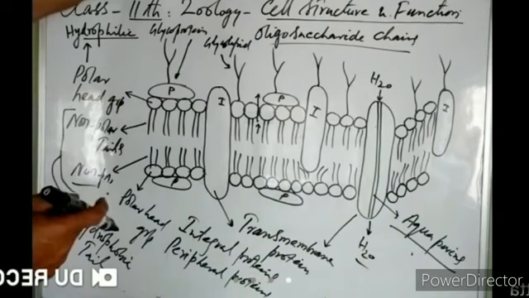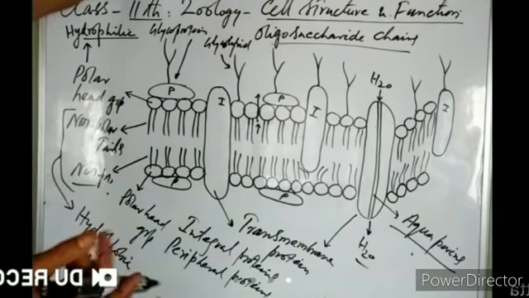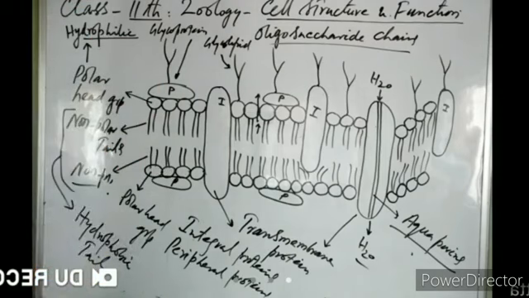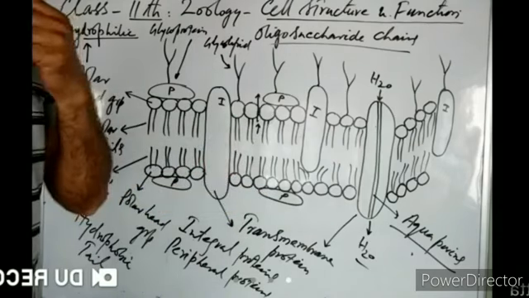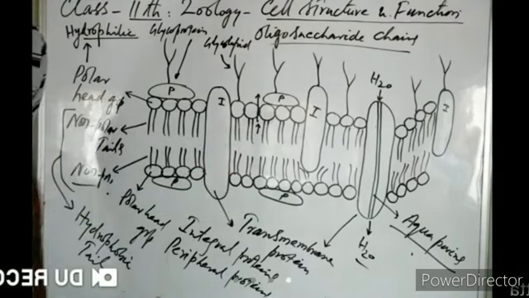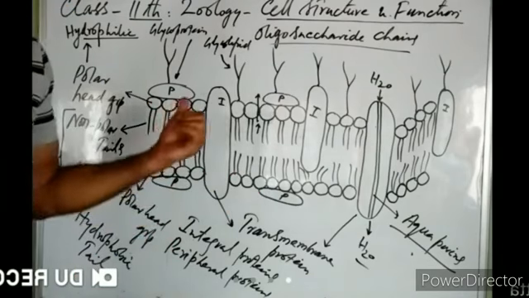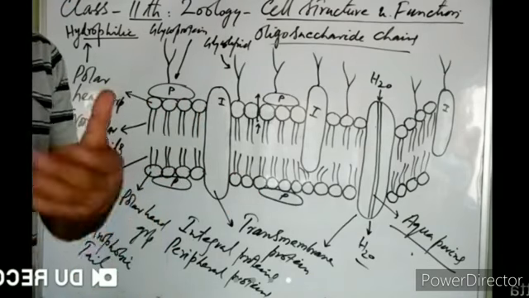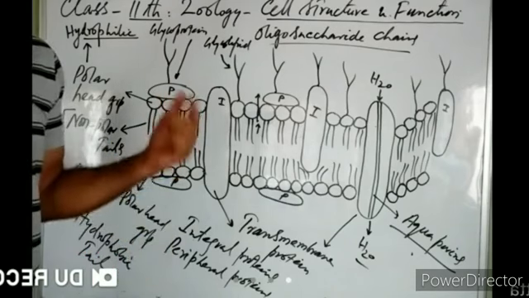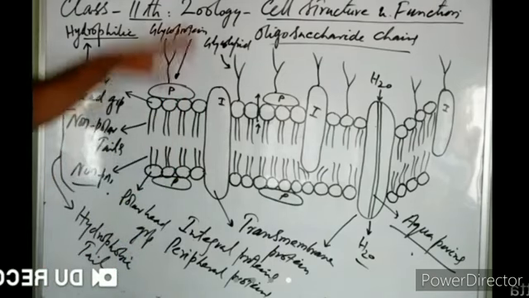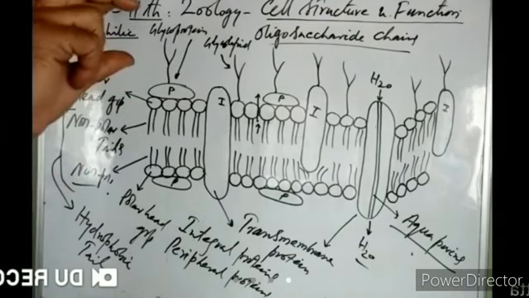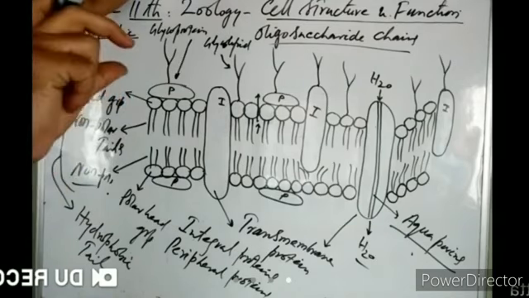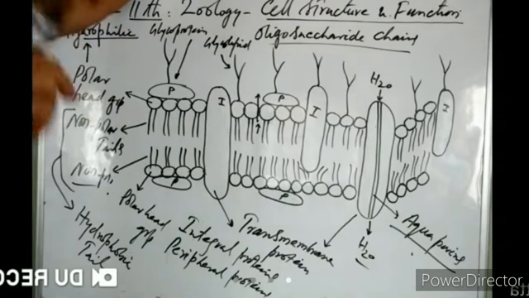The unit membrane model could also not explain how water can pass through the plasma membrane. But the Singer and Nicholson model clearly explains how water can pass through this plasma membrane. Now, how is this Singer and Nicholson model different from the sandwich model or unit membrane model of those scientists? They thought that the plasma membrane has two protein layers, and in between those two protein layers, there is a lipid bilayer.